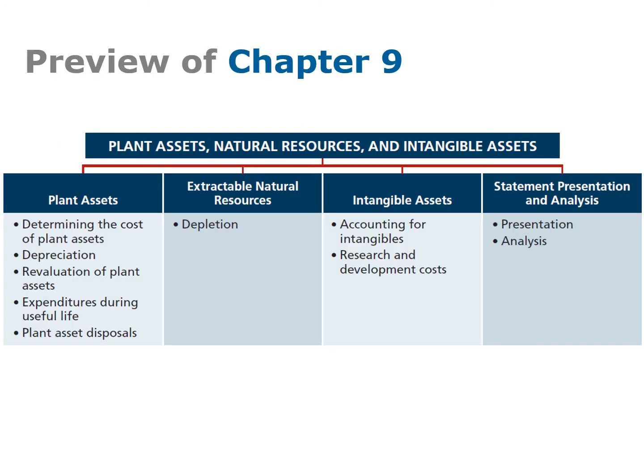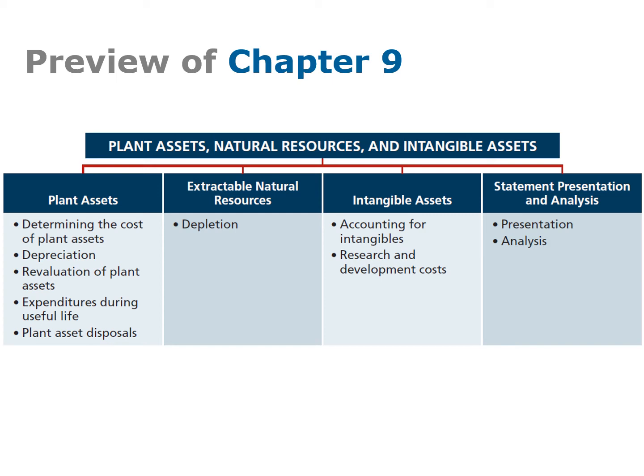Looking at the preview of the chapter, we have to deal with different kinds of plant assets, or you can say fixed assets. You have natural resources, and then you have intangible assets. So first of all, the plant assets. The first issue is while we are recording information into your accounting records, and we will discuss later when we have to ascertain freight charges and all those things. Also when you are using this asset, you have to determine the periodic depreciation, then revaluation of your plant asset, which you will determine depending on different issues.